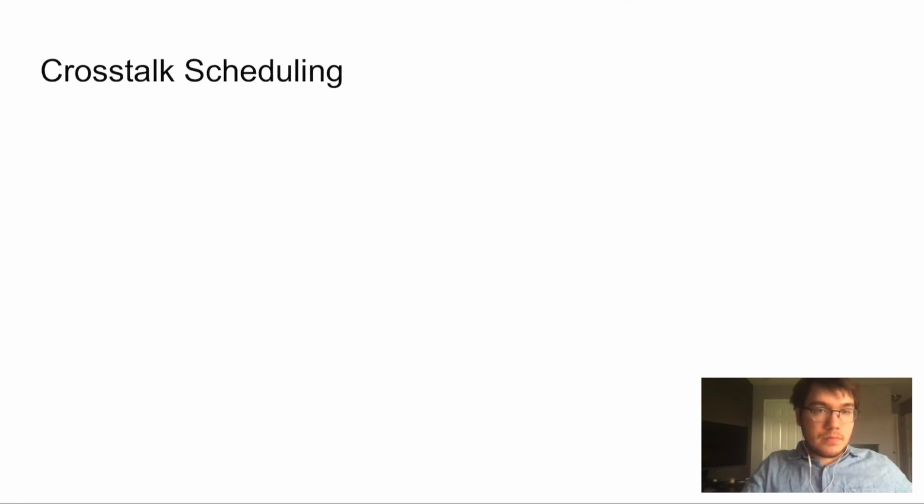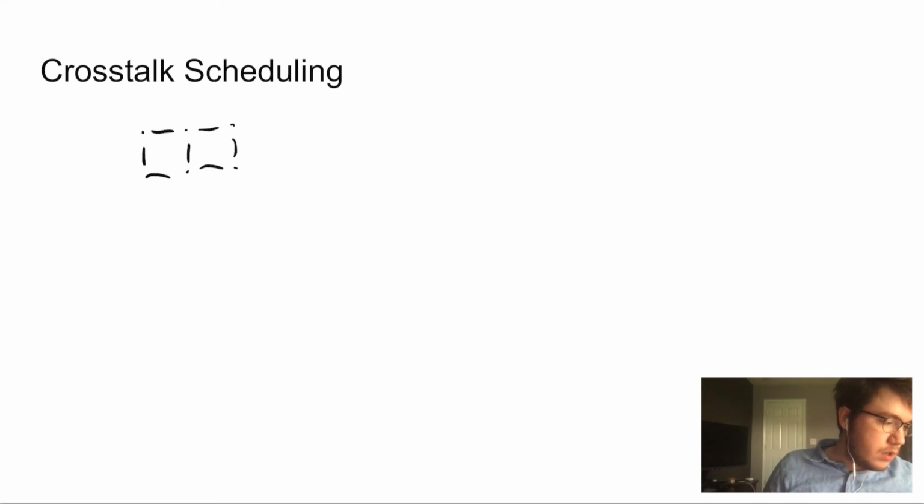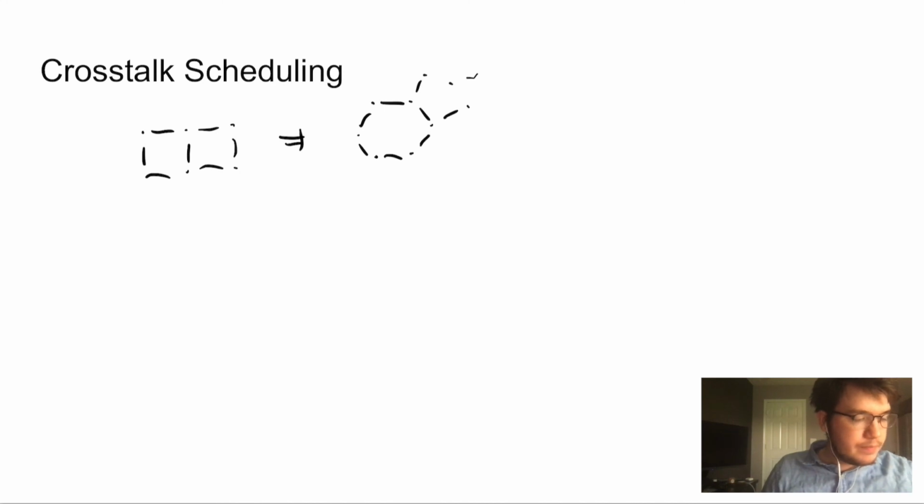Okay. Our optimal solution that we just talked about doesn't even account for all the types of errors. Let's look at another type of error that we've mentioned before, and that's crosstalk error, which occurs when gates are performed in parallel on the device. For superconducting devices, there are several approaches to this problem. First, reduce the device's connectivity. So rather than this grid that we've been talking about, we could instead do something like IBM does, which is to use hexes in a repeating pattern, etc. And so this is less densely connected than the graph on the left, the 2D grid.